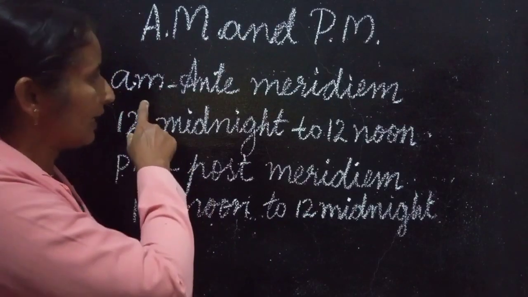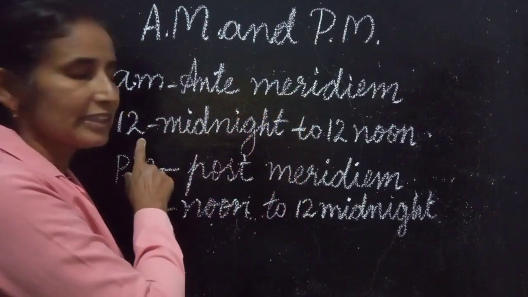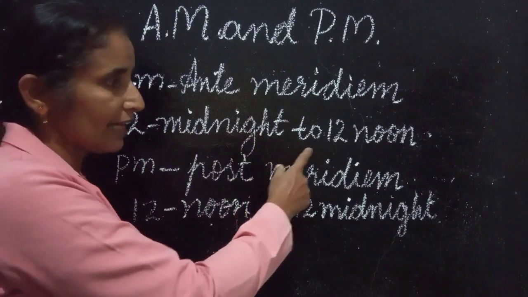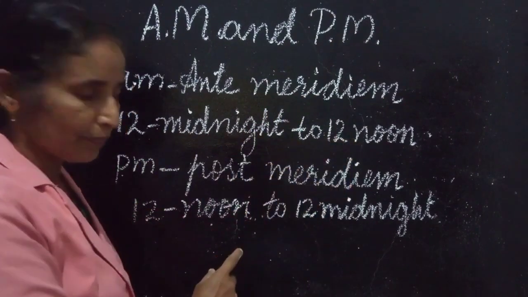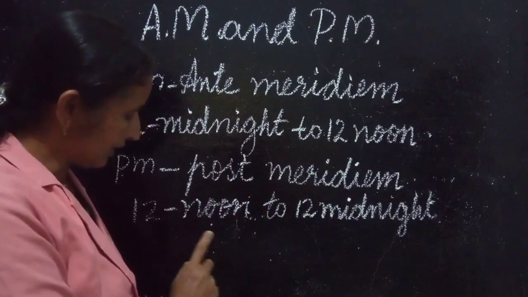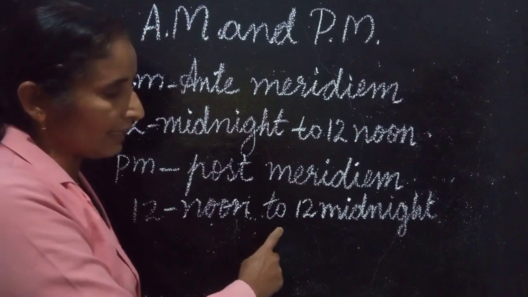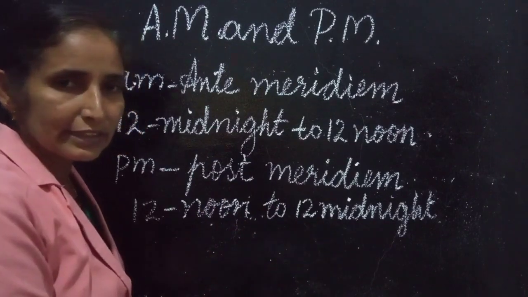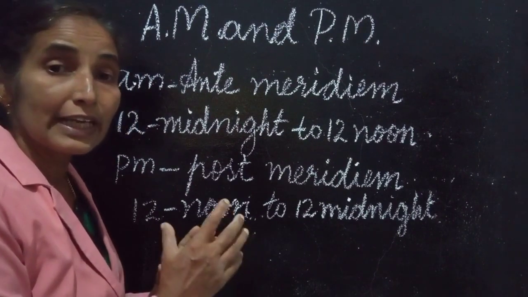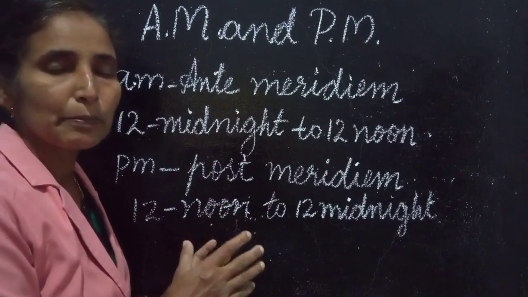Once again, AM is anti-meridian. It starts from 12 midnight and ends at 12 noon. PM is post-meridian. It starts at 12 noon and ends at 12 midnight. Understood? It's the separation of a day, 24 hours divided as AM and PM.